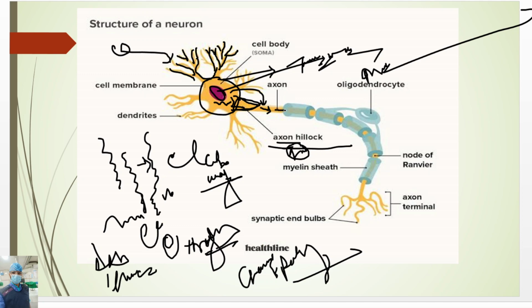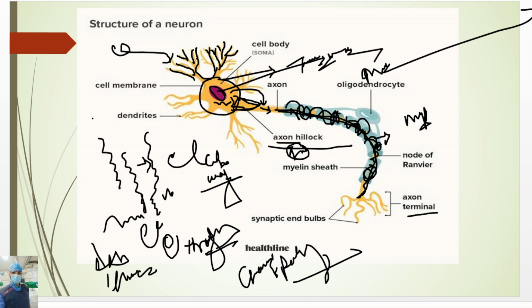Then this yellow structure is called the axon. What is the axon? The axon is the part which carries the electrochemical message from the axon hillock to the axon terminal. And here see, these structures are called the myelin sheath. They are fatty substances which coil over the axon, and their main function is to insulate, conduct and protect the axon.